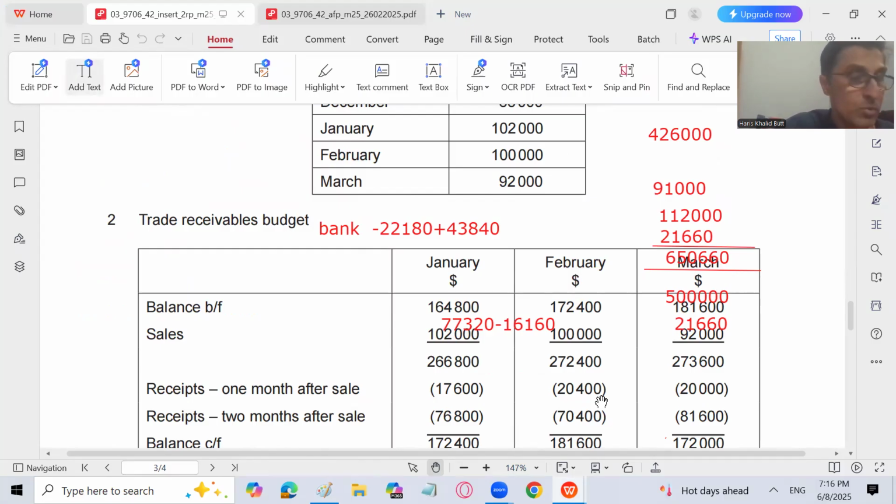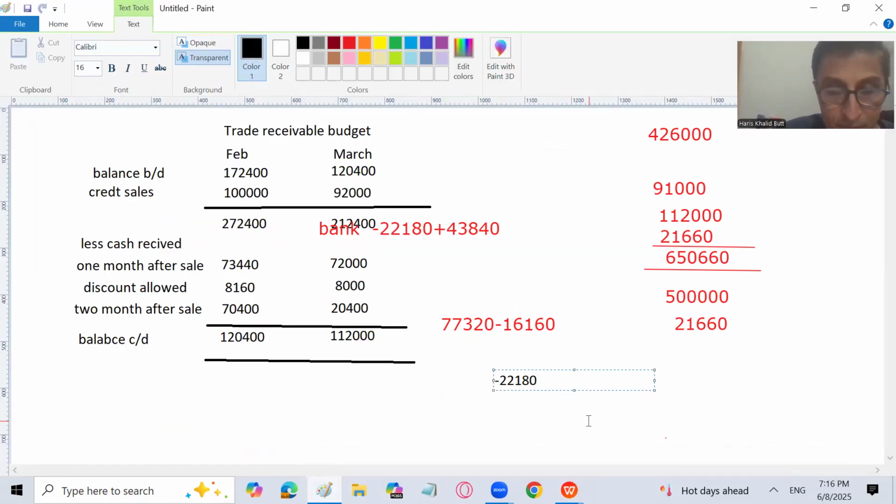So 90,800 we have received in February. So minus 90,800. Why? Because this amount is now not received as per our new policy. We are receiving how much? 73,440 plus 70,400. Let me calculate it again.